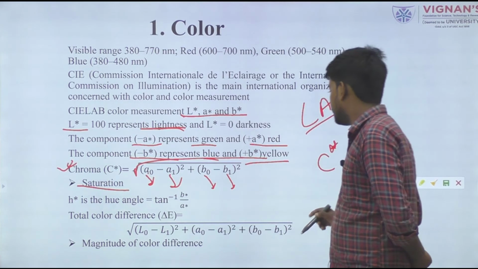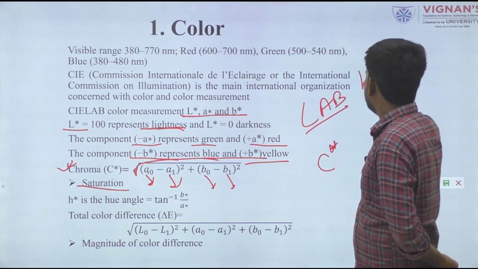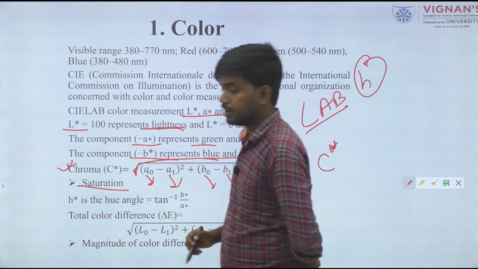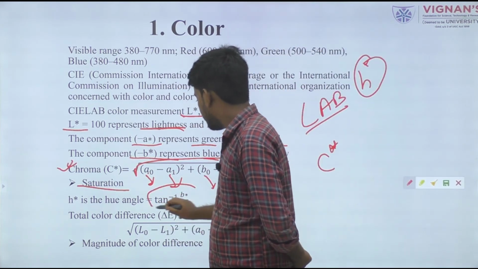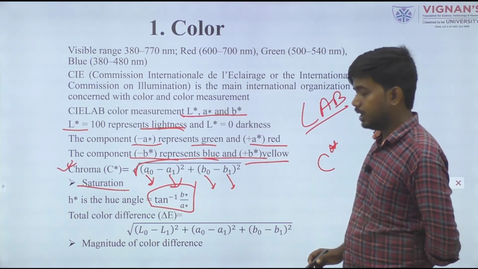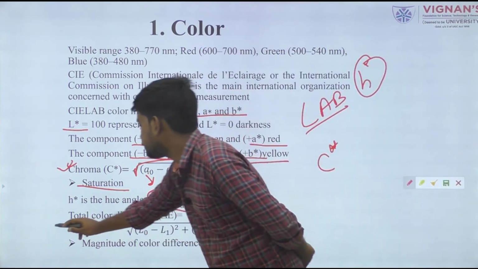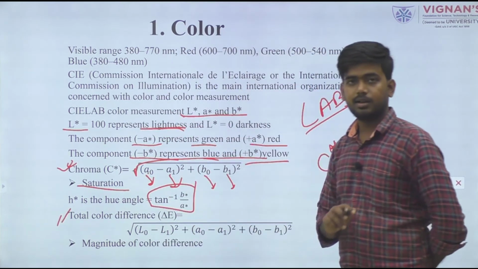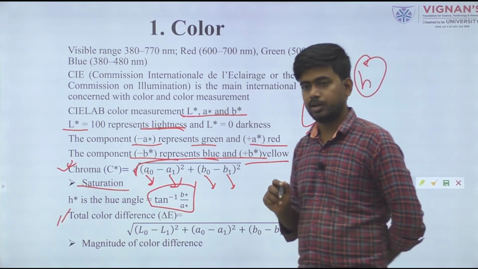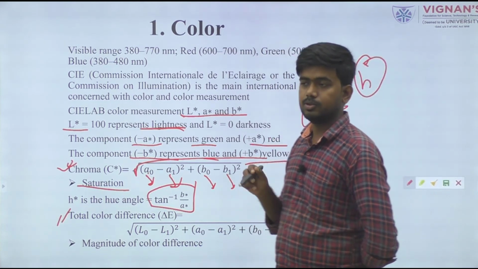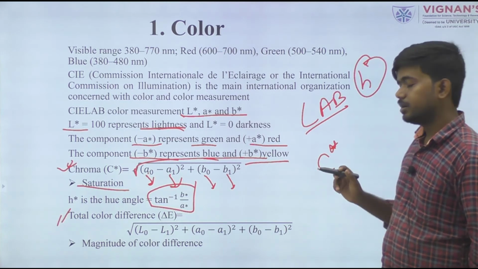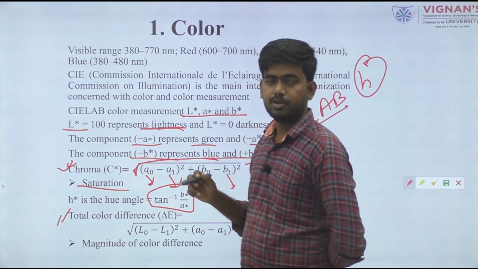And another thing that we use is H star, also known as the hue angle. We can calculate the hue angle as the inverse tangent of B by A. And the last thing we can give is the total color difference, that is delta E. Delta E is equal to the root of (A0 minus A1) whole square plus (B0 minus B1) whole square plus (L0 minus L1) whole square.